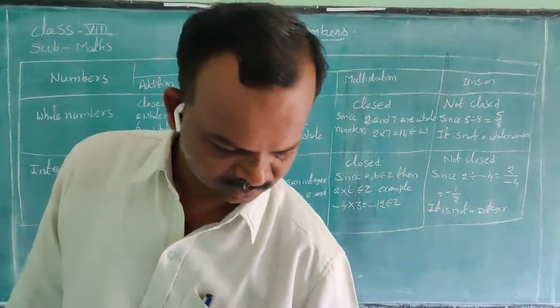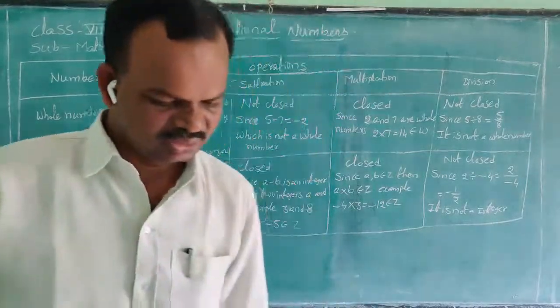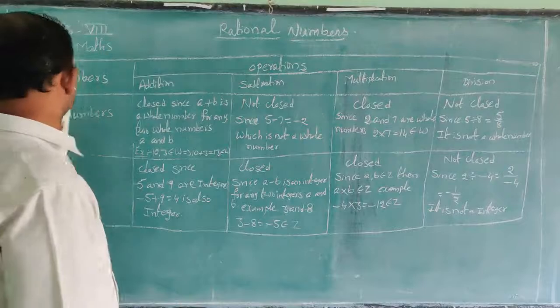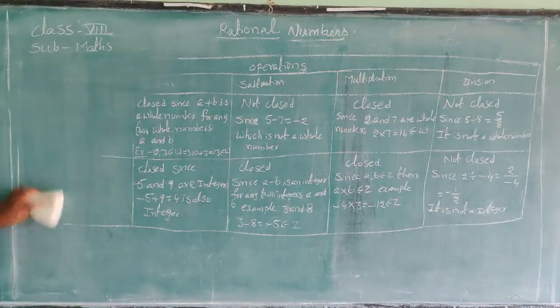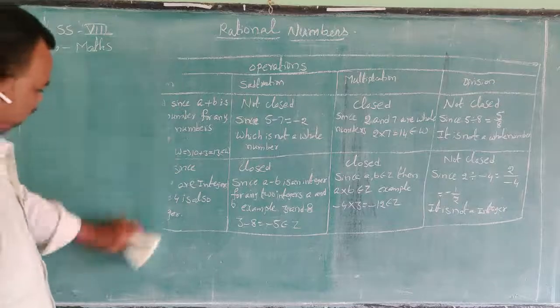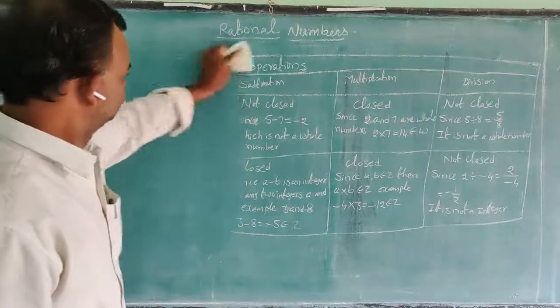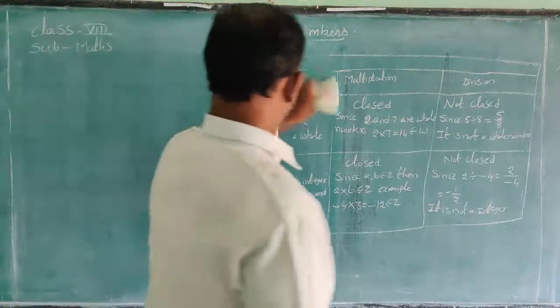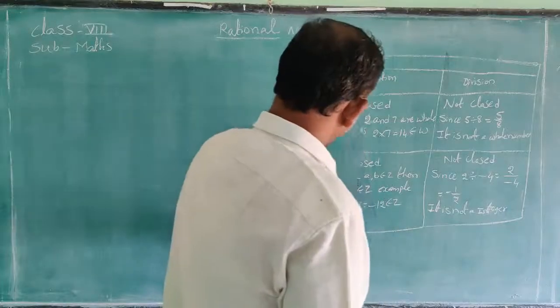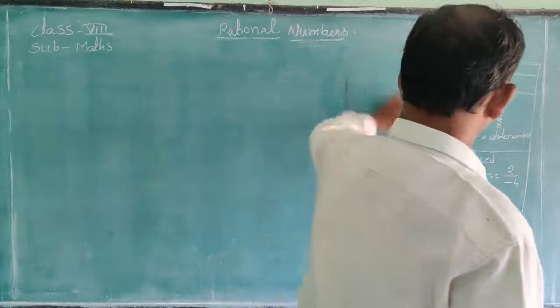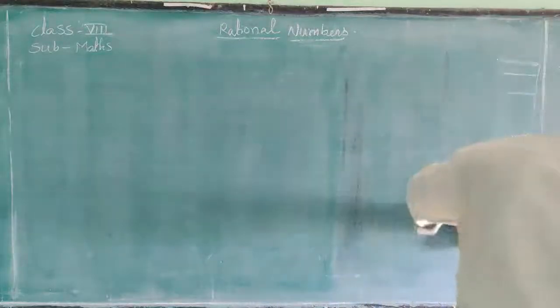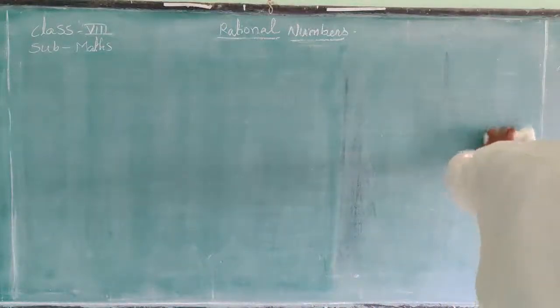Next one, rational numbers, closure law. So far only on whole numbers and integers. Now we will see the rational numbers. This chapter is rational numbers.